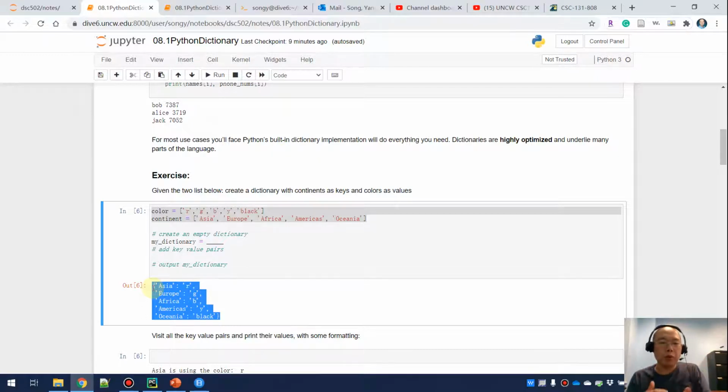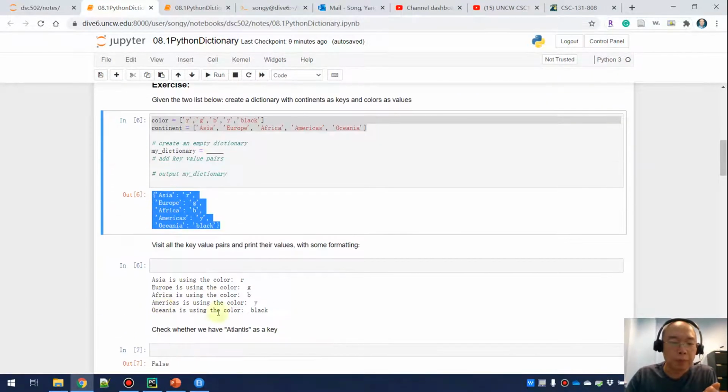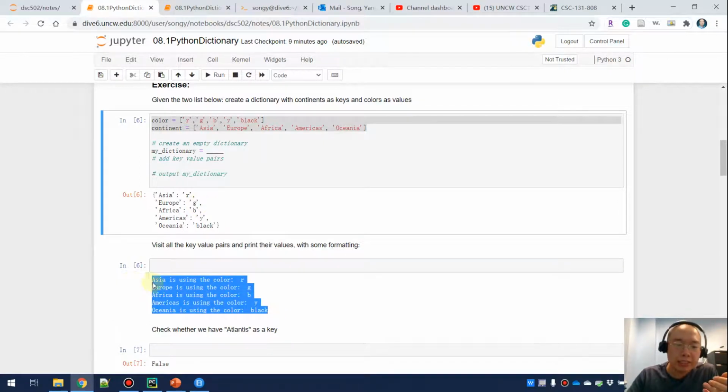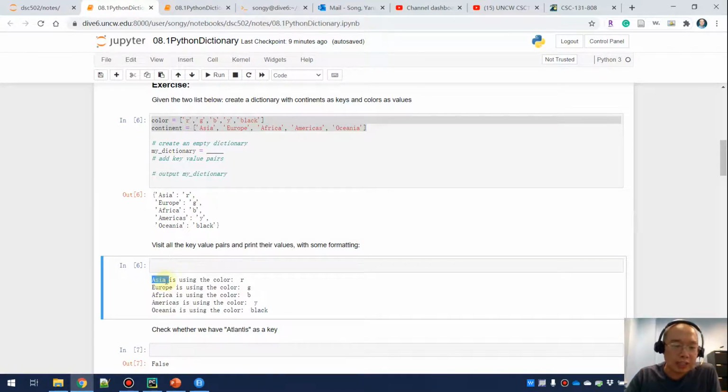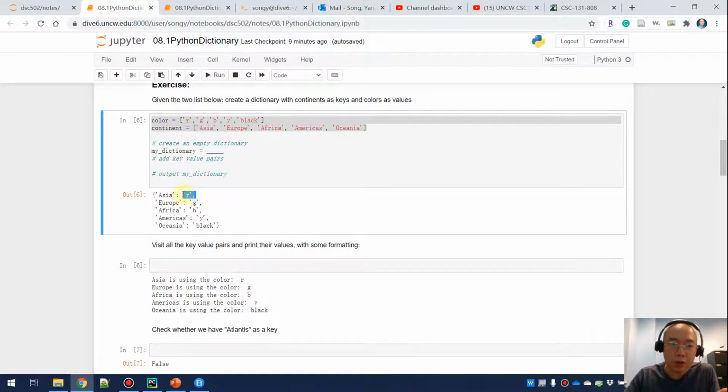To build a dictionary, there are different ways, and what I did was create an iteration to do so. After you have this dictionary, try to output the information in the dictionary with a little bit of formatting. Like Asia, which is the key, and then we put some additional content here. Say, Asia is using the color, colon, and then we get the R, and R is the value we can get with Asia as the key.